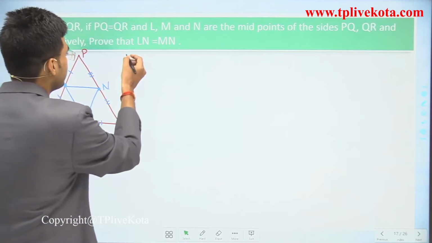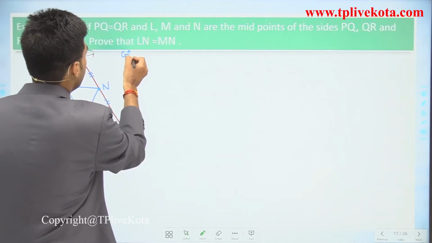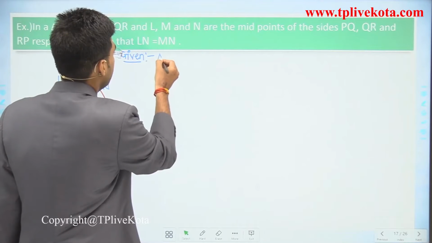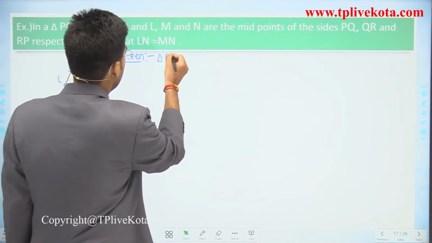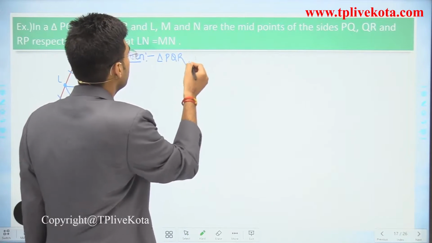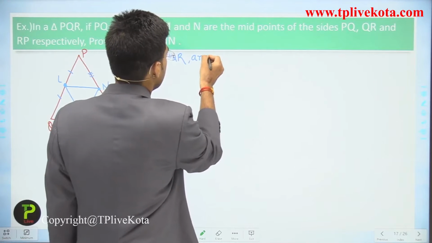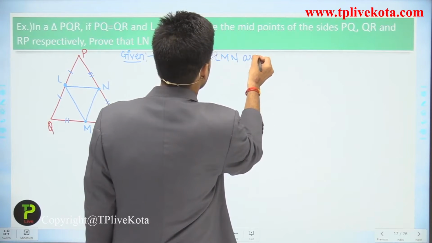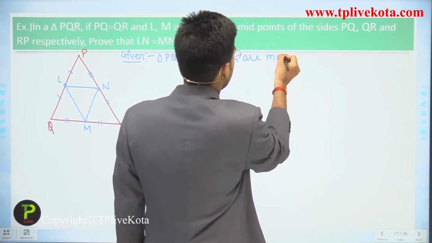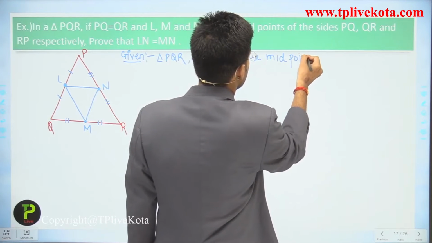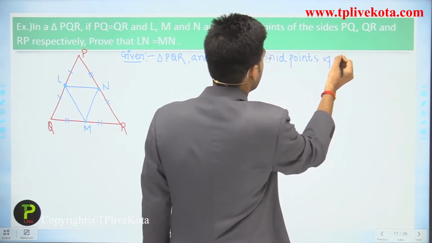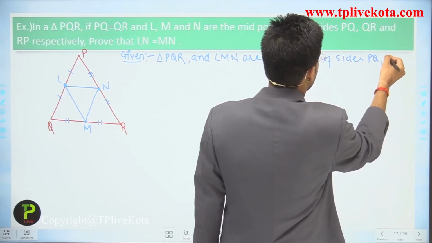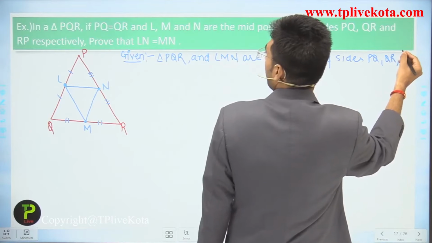So first of all, let's write the given part. What is given? It is given that in triangle PQR, L, M, N are midpoints of sides PQ, QR and RP.